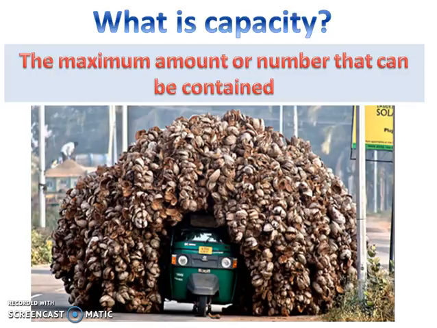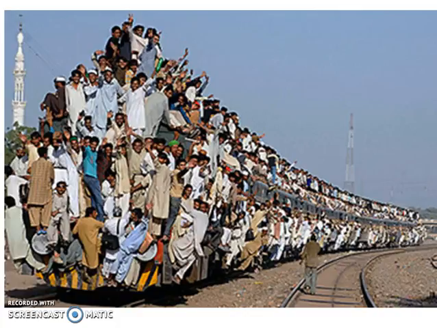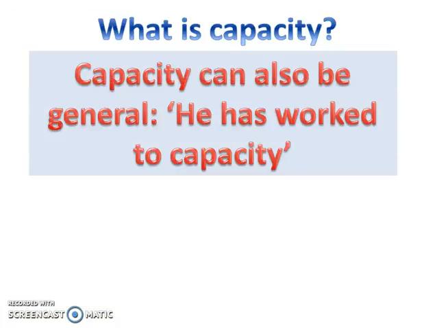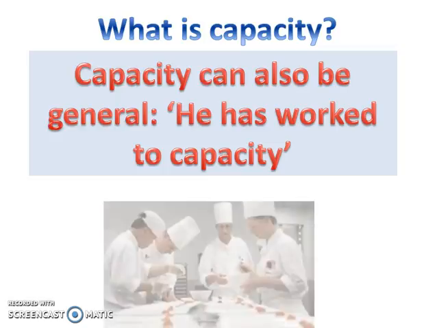Like I would say that what they call a tuk-tuk is probably at overcapacity, too much on it, as is the train. Whereas in Australia, we would probably look at the capacity of a train being something very different. It can be used in general to say something like "he has worked to capacity," meaning that the person has worked as much as they could.